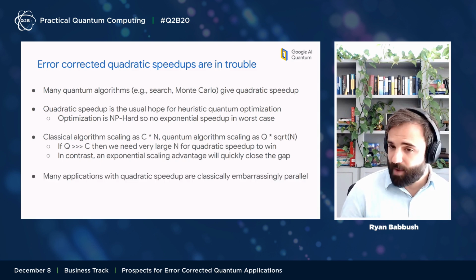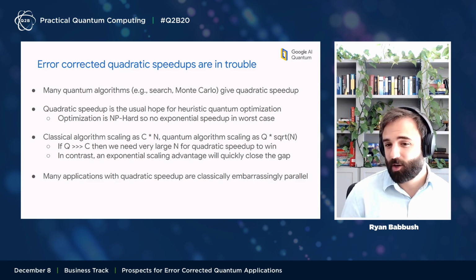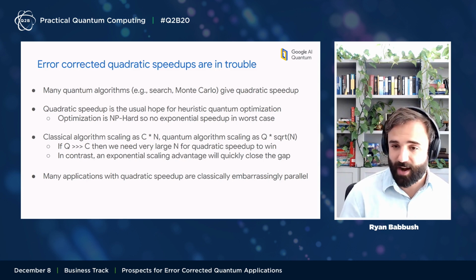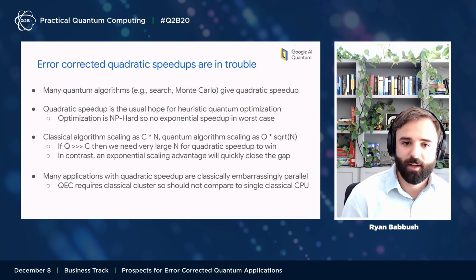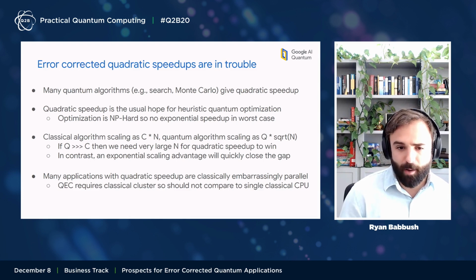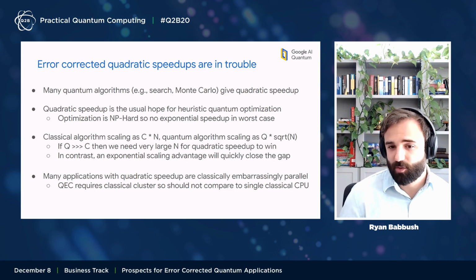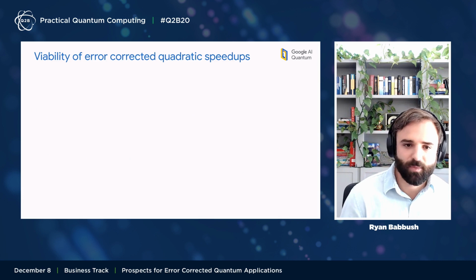Making matters even worse is the fact that many applications where you can get a quadratic speedup on a quantum computer, like Monte Carlo or search, turn out to be embarrassingly parallel classically, and that has real consequences as well. In particular, quantum error correction requires a whole cluster, so we should probably not be comparing to just single classical CPUs.